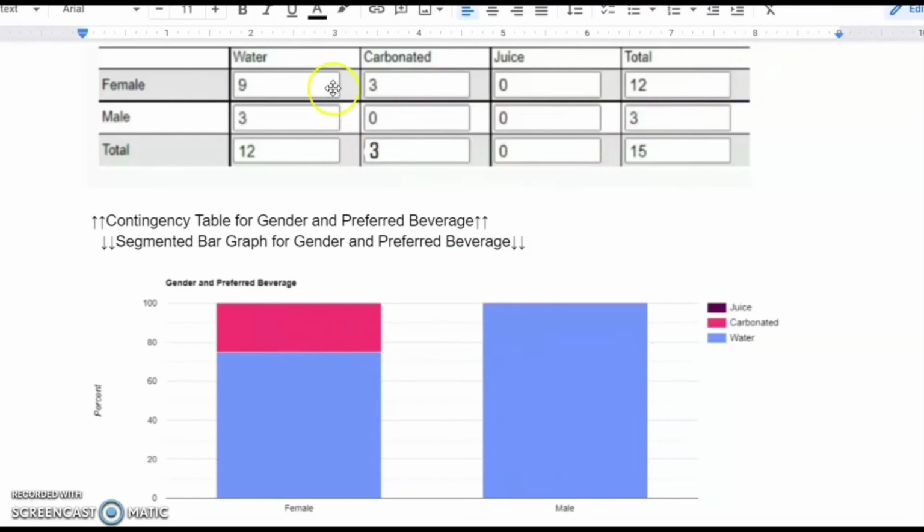Now for the males. 3 people like water, and there's 3 males total. So 3 divided by 3 is 1, which is 100%. That is why everything here is all water. No one else likes juice or carbonation.